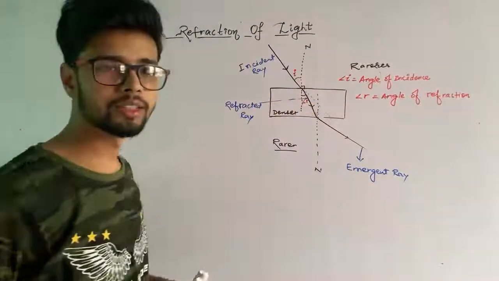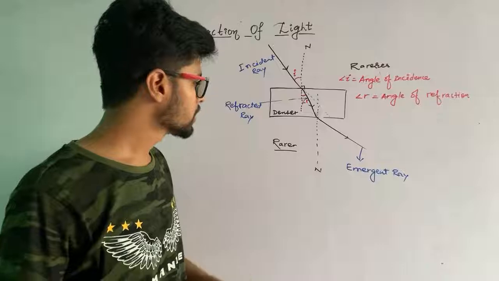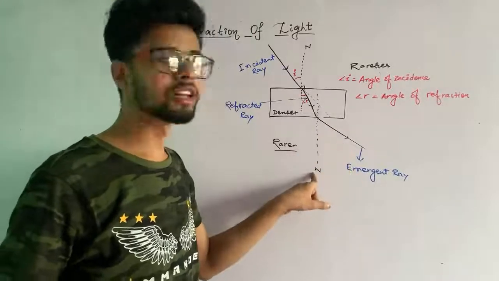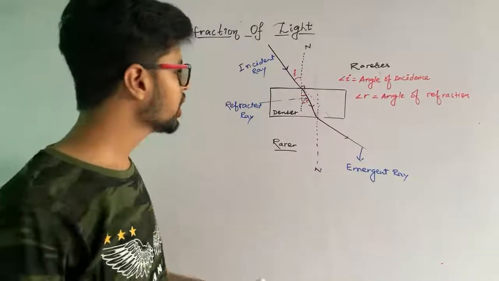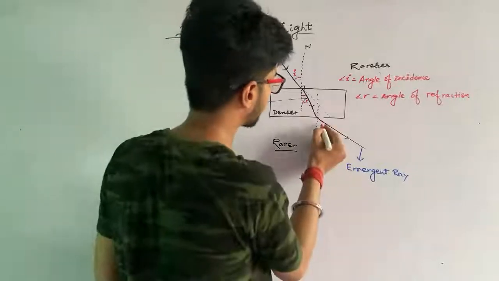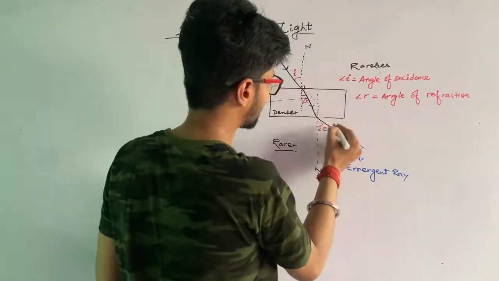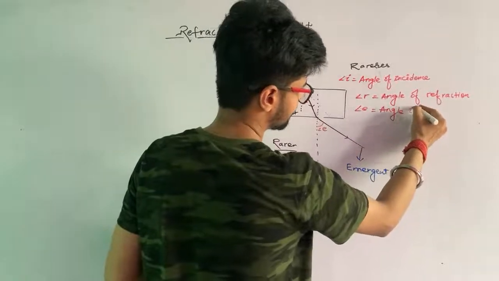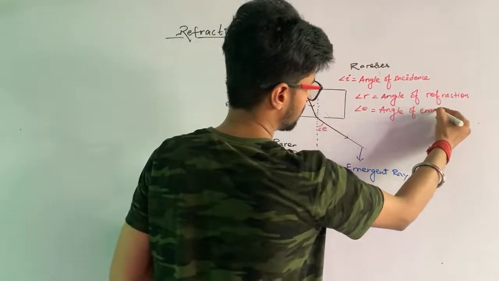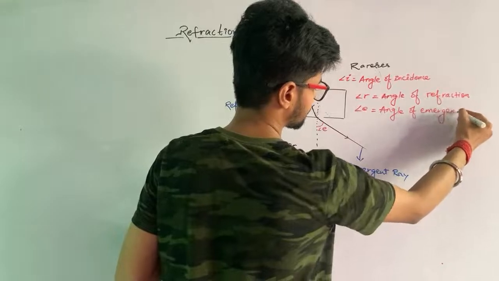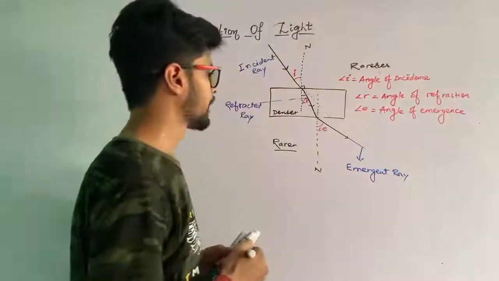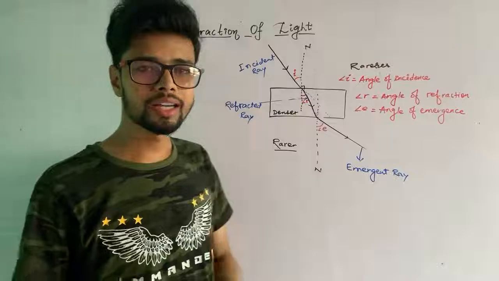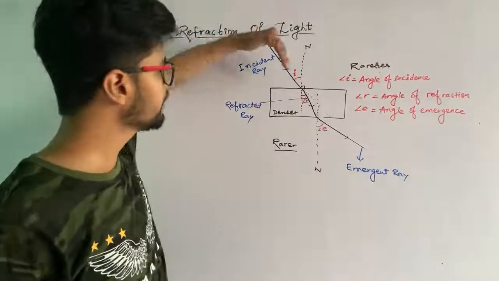One more angle is there. The angle which is formed by the emergent ray and the normal is known as angle of emergence. This angle is known as angle of emergence. Okay.